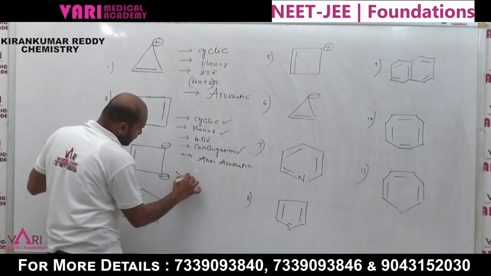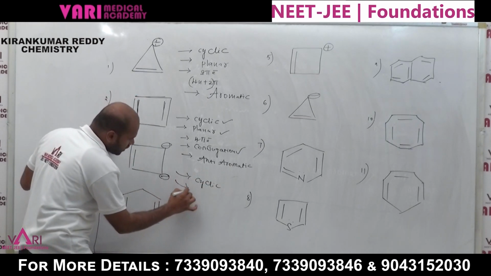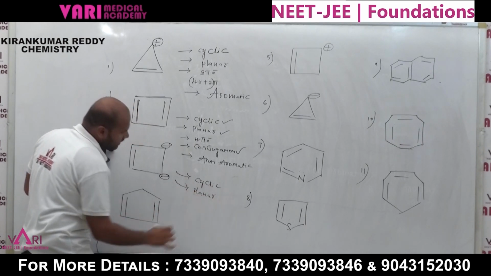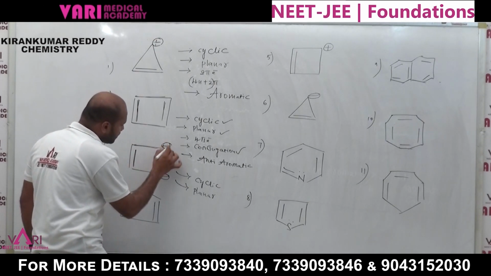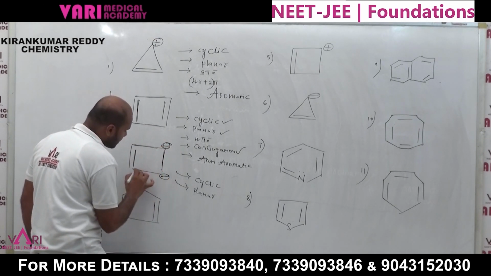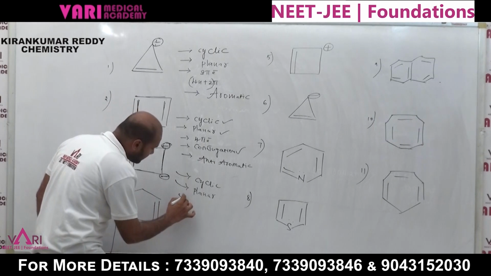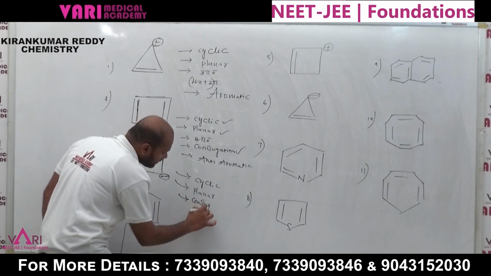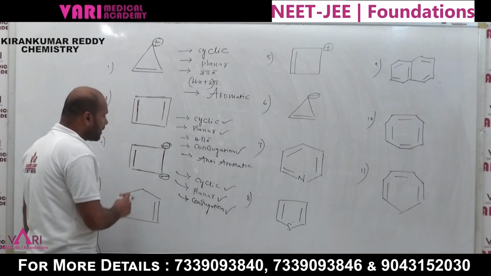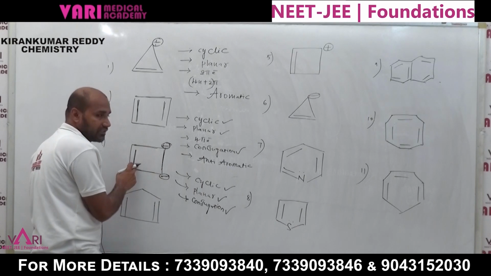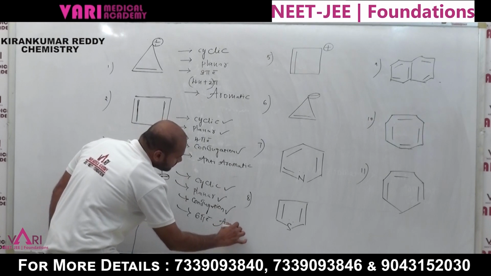Here this one is also cyclic. Next, it must be planar. Yes, this is a planar compound. And next, double bond, single bond, negative charge, single bond, negative charge, single bond, and double bond is present. That's why conjugation is also present. Planar, cyclic. And how many pi electrons? Here is 1, 2, 3, so 6 pi electrons means this is an aromatic compound.